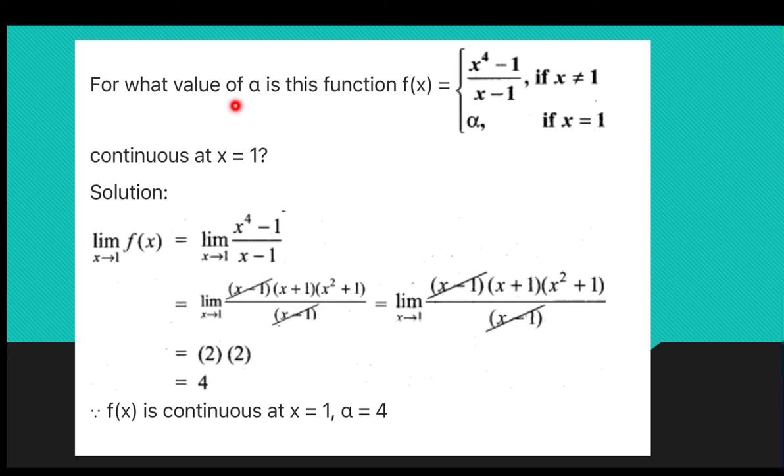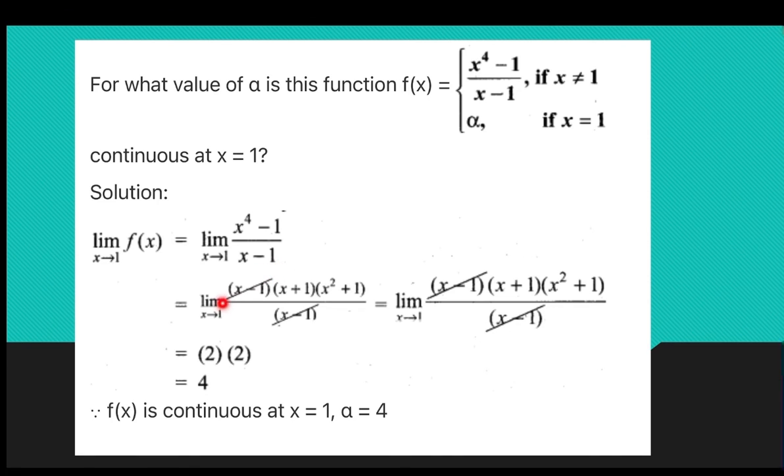For what value of alpha is the function f of x, (x power 4 minus 1) by (x minus 1) if x is not equal to 1, and alpha if x is equal to 1, continuous at x is equal to 1? For which value of alpha this function is continuous, we have to find. So, limit x tends to 1 f of x, limit x tends to 1 (x power 4 minus 1) divided by (x minus 1).